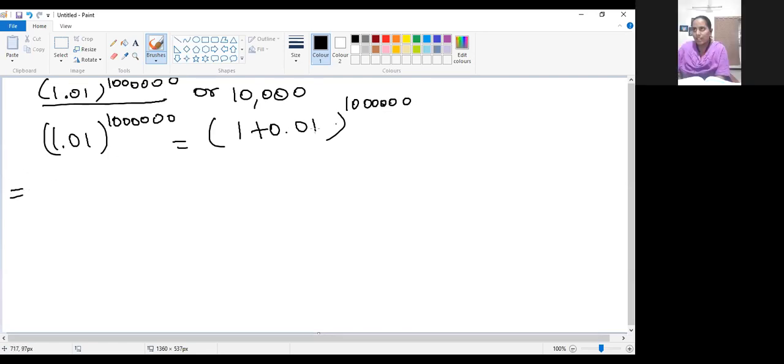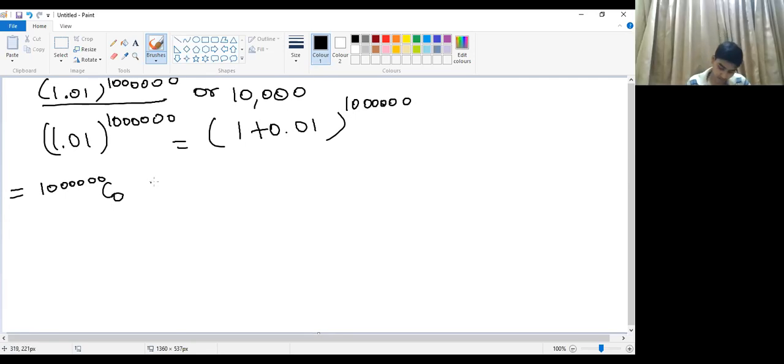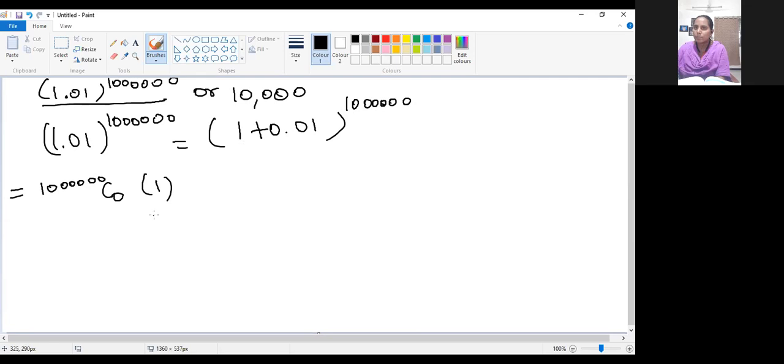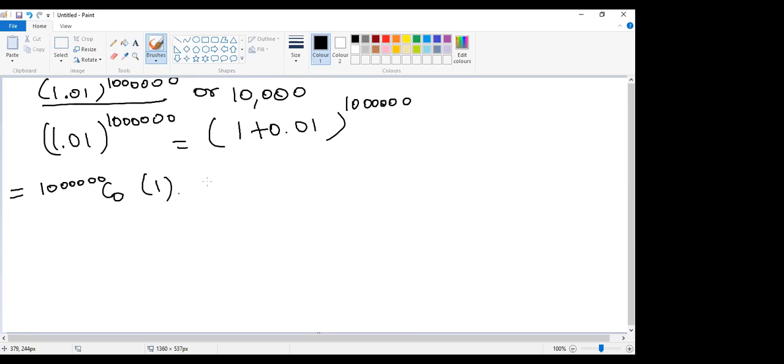Out of 10 lakhs, we are not selecting any object. That is 0. Okay. 1 next, power 10 lakhs. 1 power anything is 1 only. Yes or no? Yes or no, Kanna? Yes, ma'am. Okay.